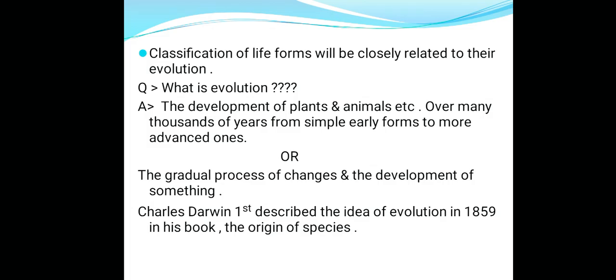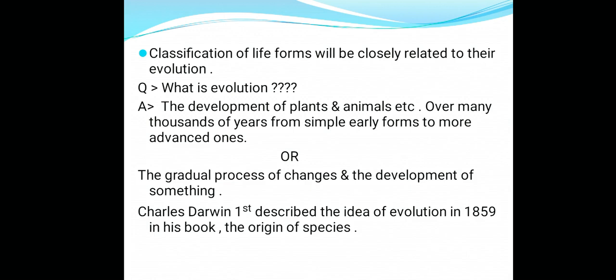Classification of life forms is closely related to their evolution. You know that classification and evolution are closely related. I told you what classification is, and now, what is evolution? It is the development of plants and animals over many thousands of years from simple early forms to more advanced ones.